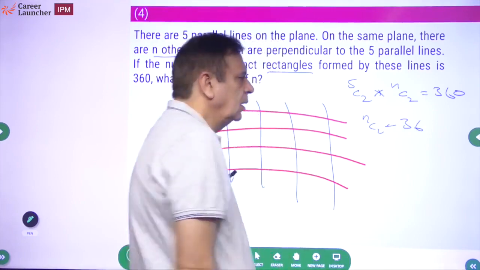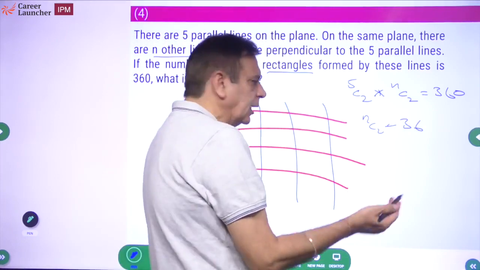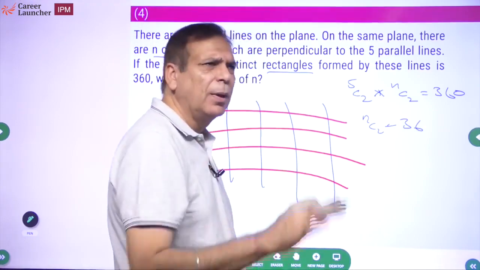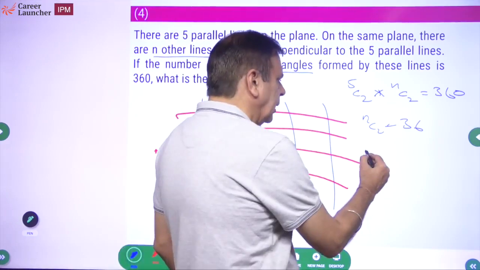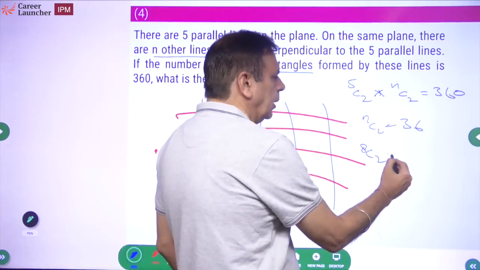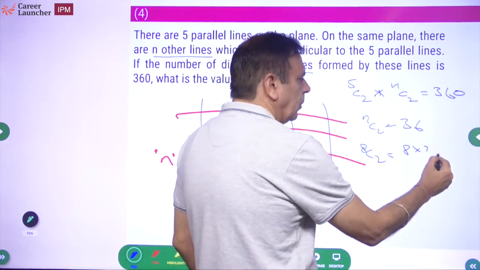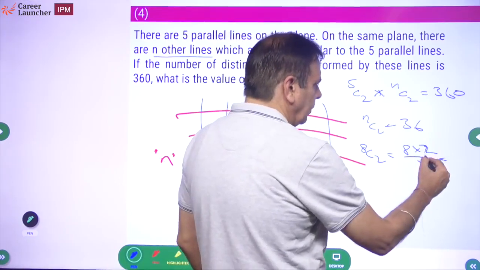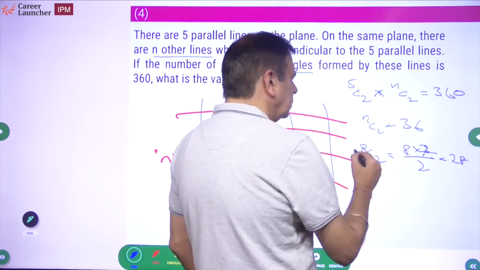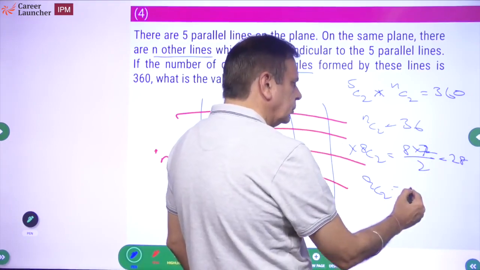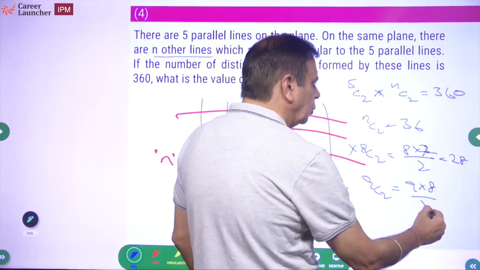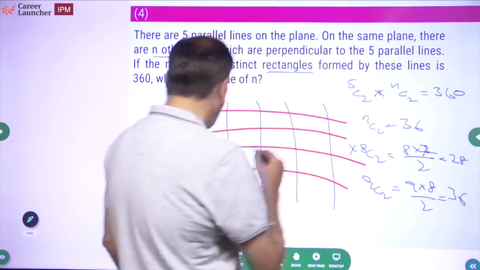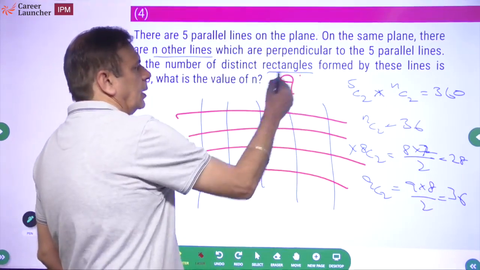Okay. So what is NC2? Take a guess. Take a number. Let's take 8. N equal to 8. 8C2 will be equal to 8 into 7 upon 2, which is 28. So no, 9C2, 9 into 8 upon 2, which is equal to 36. So the answer is going to be 9. Okay.